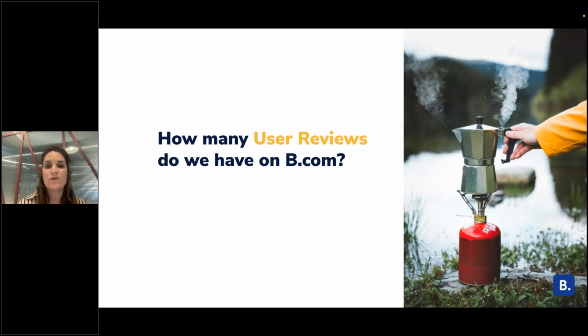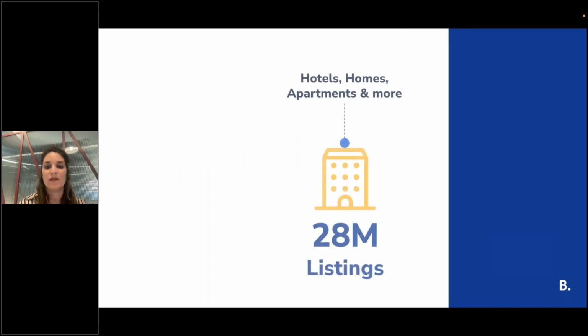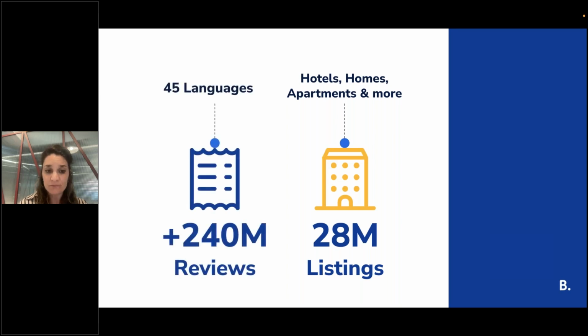So how many reviews do you think we have in Booking? We have many reviews. We have 28 million properties, like hotels, homes, and apartments. And taking all of these properties, we have 240 million reviews from the last 3 years in multiple languages. And we need to be able to process all of this, right? All these reviews, all these languages, and from different properties.